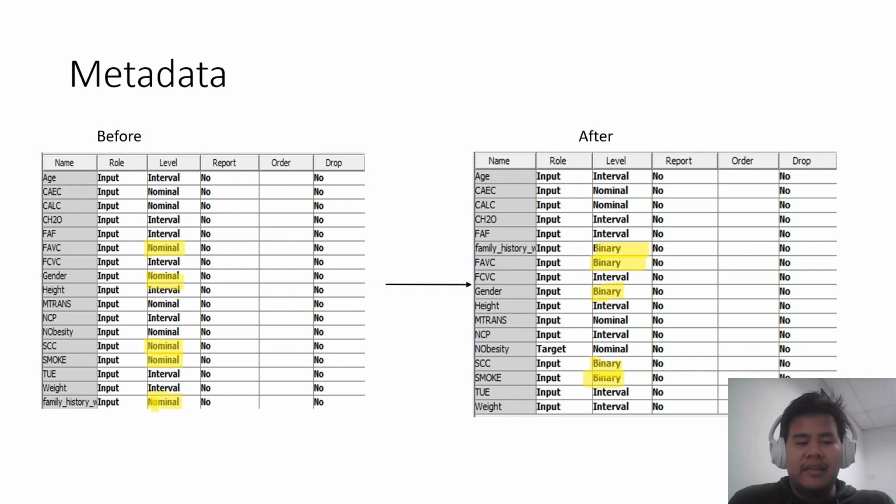For metadata, there are several adjustments that need to be done. So for several variables, we need to change the level of the variables from nominal to binary, because in that variable, there's only 2 types of input.